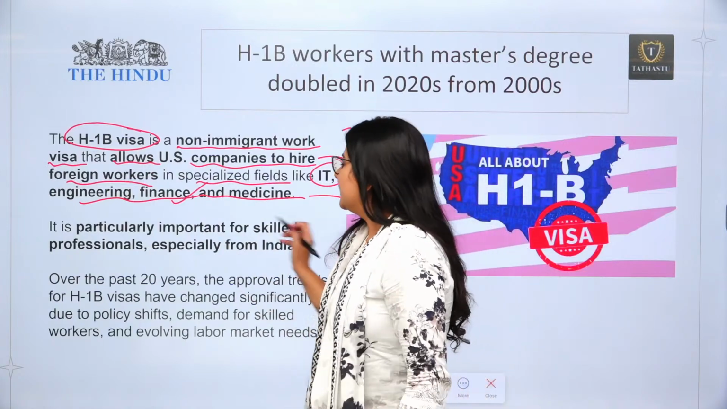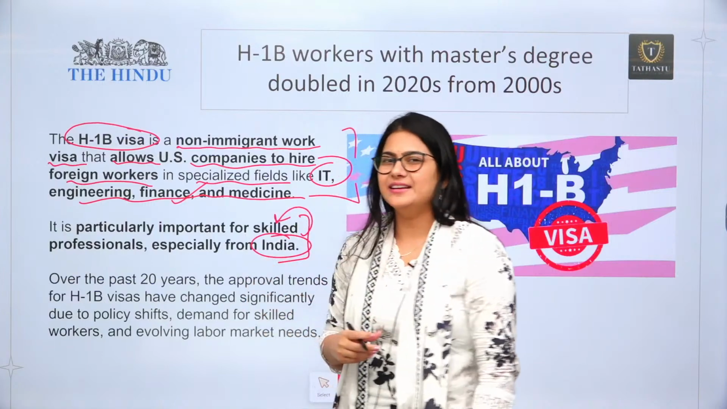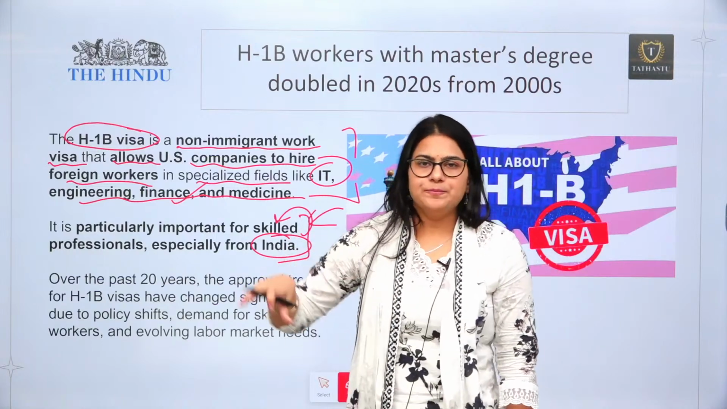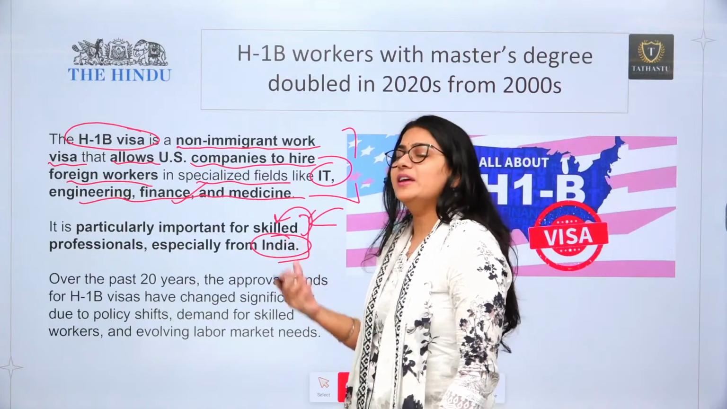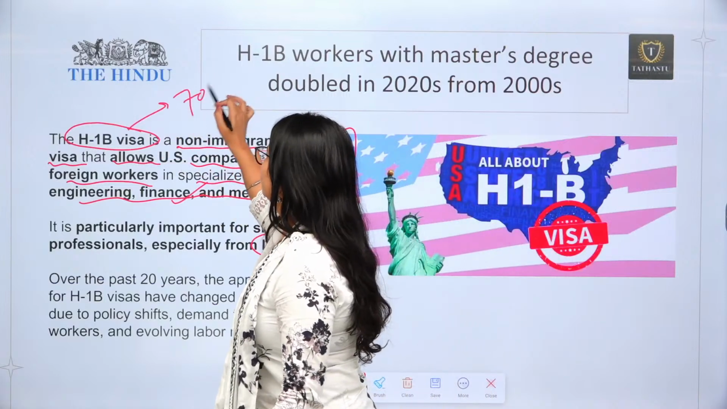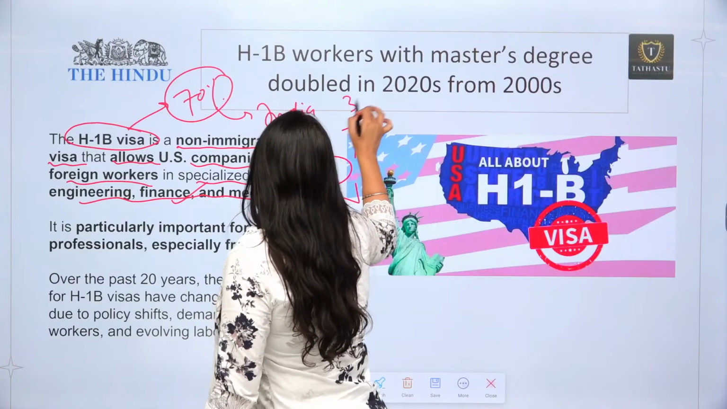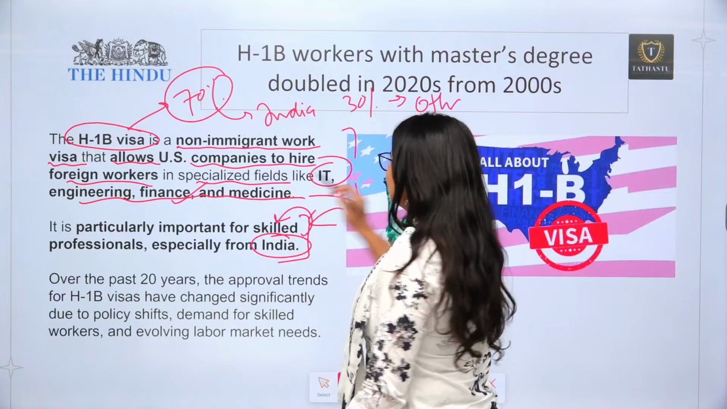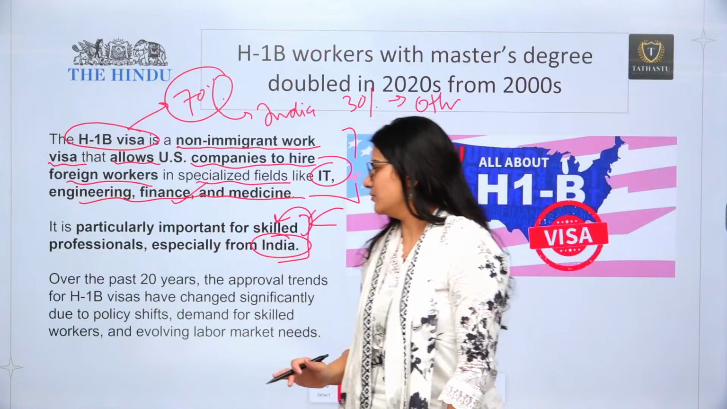It is particularly important for India because most of the skilled professionals are Indian, and in India the English is also very good, so they can easily adapt to the environment of the USA and the IT companies. It is very important for India because 70% of these visas are going to go to Indians only. Only 30% will go to people from other countries. I am not talking about the overall visa, I am talking about the H1B visa only.